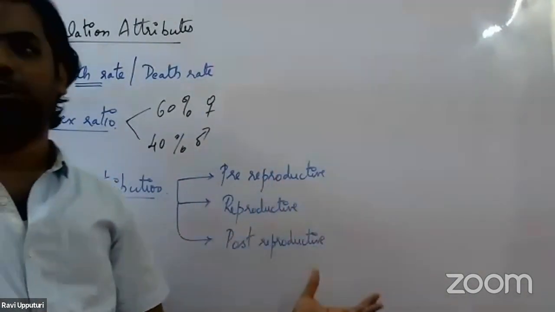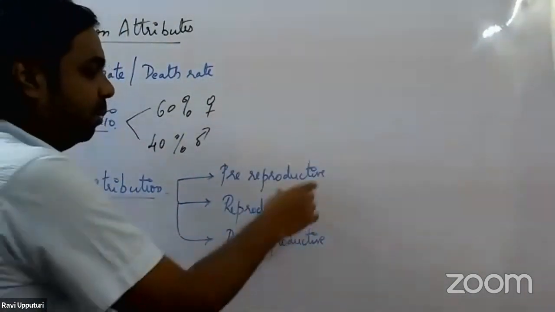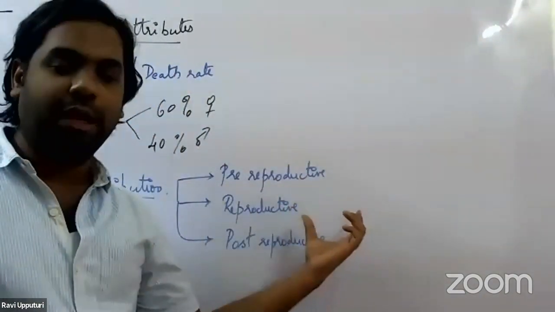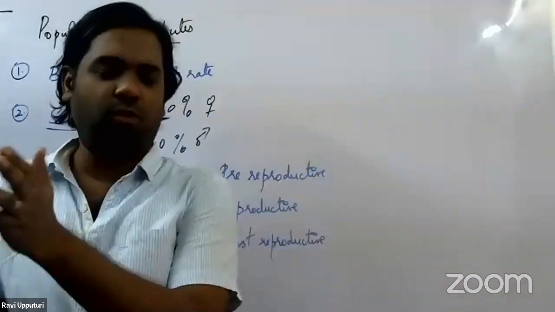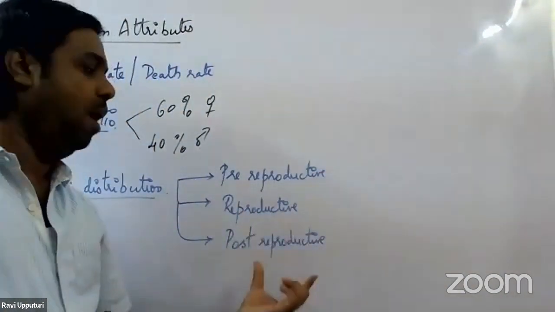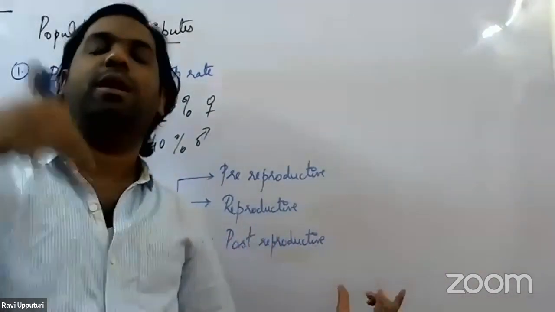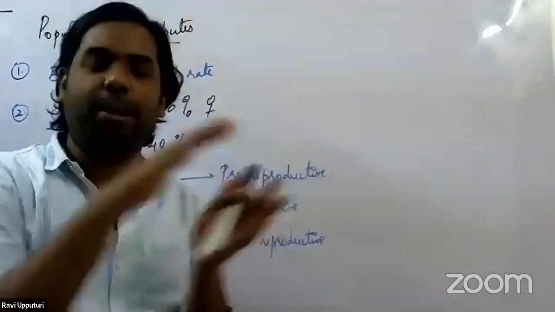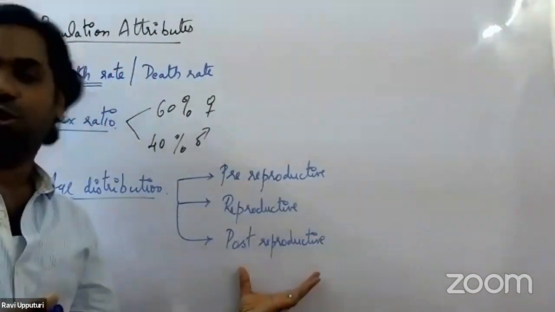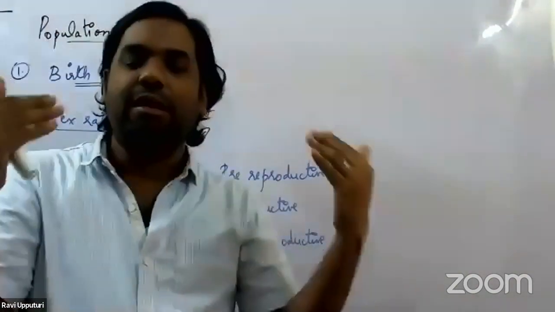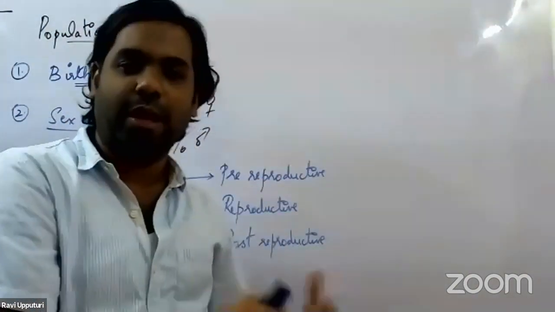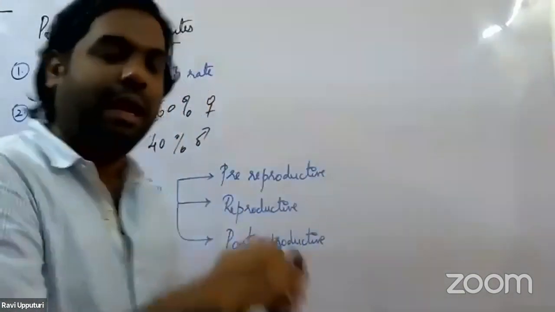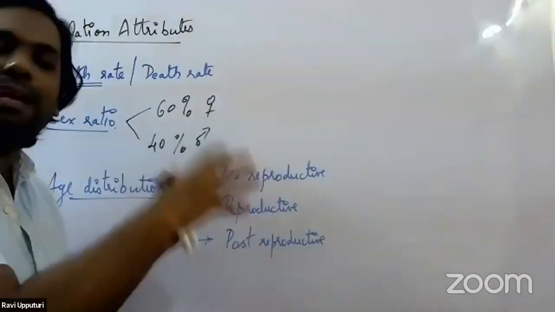So if you take the case of humans, pre-reproductive age will be all the individuals who are below 18 years of age. Whereas reproductive age would be from 18 to around 40 to 45, something around that. Post-reproductive age, all who are above 45 years, especially in the case of females, all the female individuals who have menopause. The menopause age is usually considered as post-reproductive age. Like this, in different organisms it keeps varying. The age bracket is not the same for all the organisms present in the population. It keeps varying depending on that particular organism.